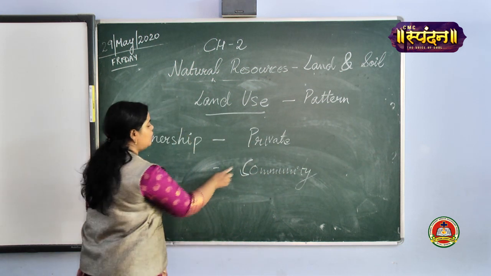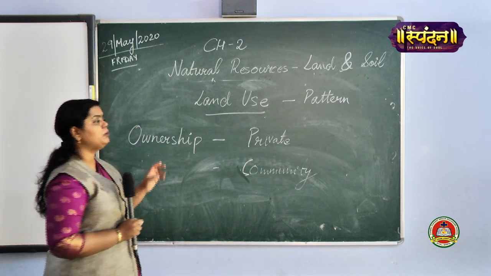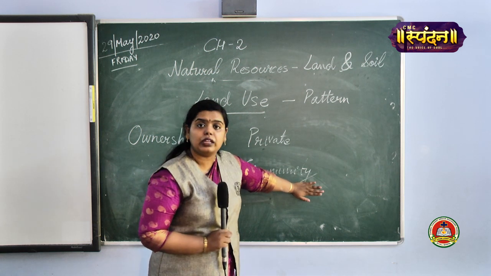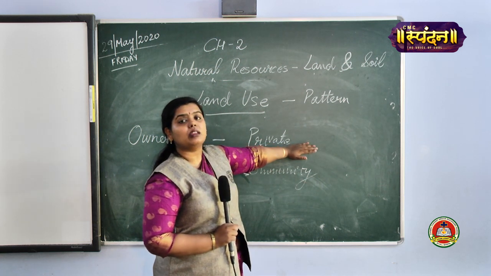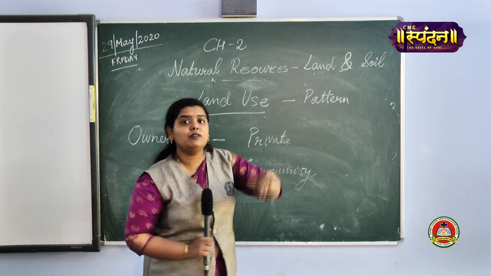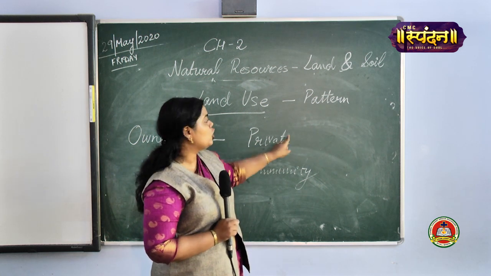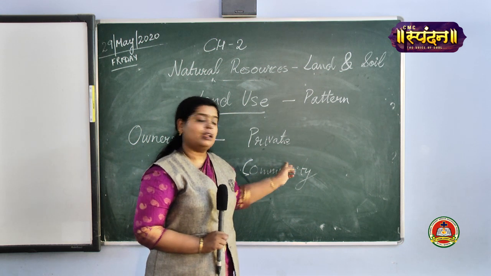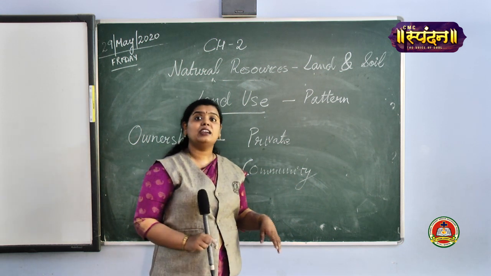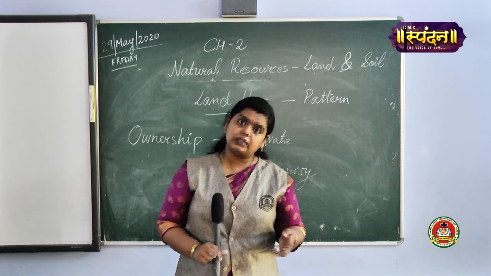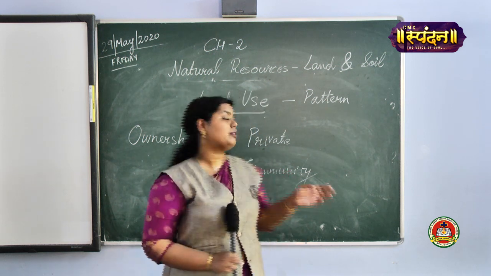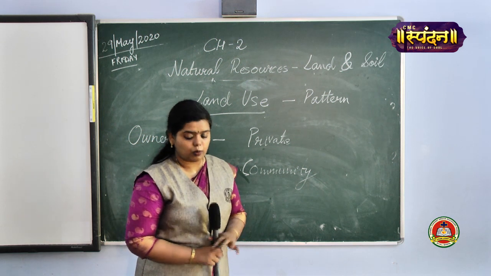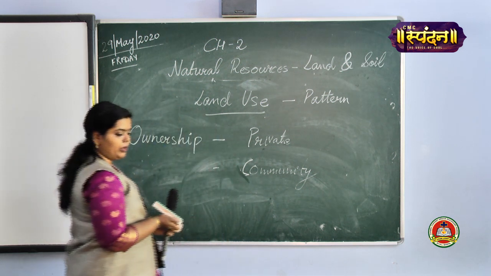On the basis of ownership, you have two types of land, private land and community land. Private land means land used for individual purpose, whereas community land, used for community purpose or for the public, is known as community land. I hope it is clear till this portion. Okay.